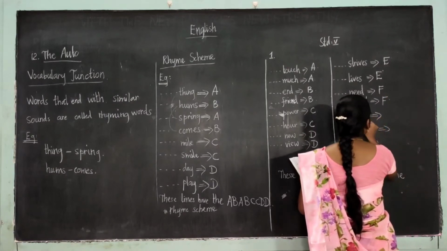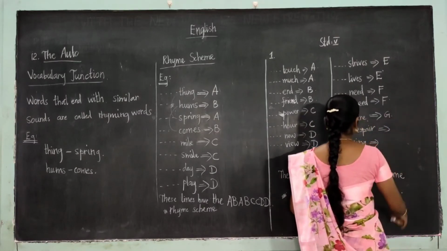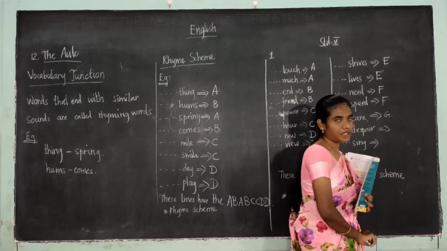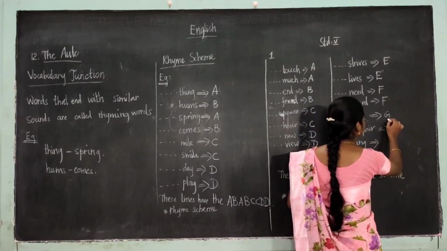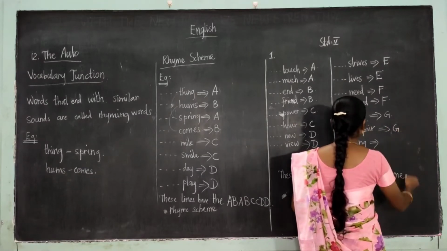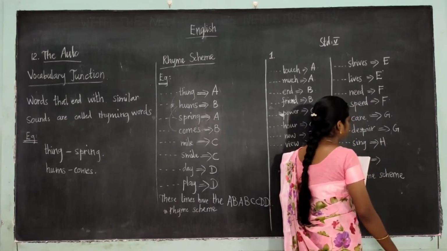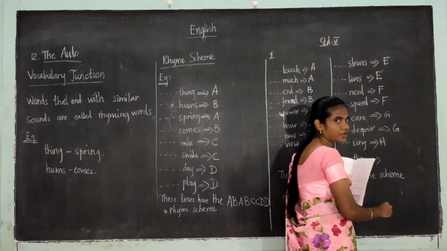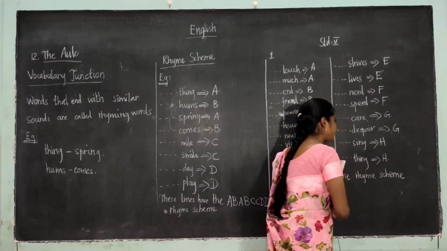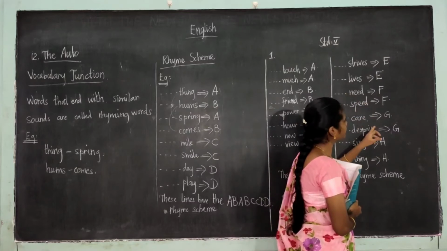The next one, care. It's a new sound. It is G. Despair and care are the rhyming words. What letter have I written here? G. The next one, sing, is a new sound, so we are writing H. Pink and sing are the rhyming words. What letter have I written here? H. So we have written A, B, C, D, E, F, G, H.